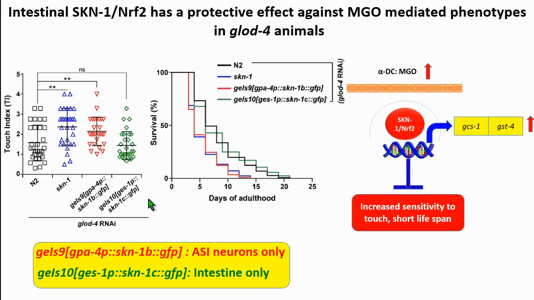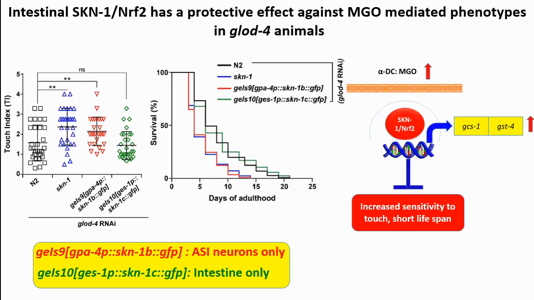Animals were used which specifically express SKN-1 either in the intestine or in the neurons, and we found that intestinal SKN-1 is required for this rescue, both for the touch sensitivity phenotype and for lifespan.